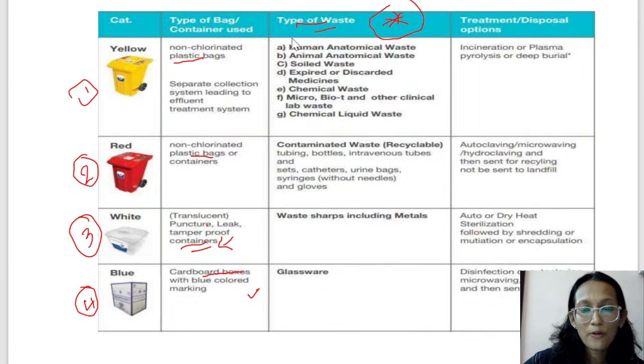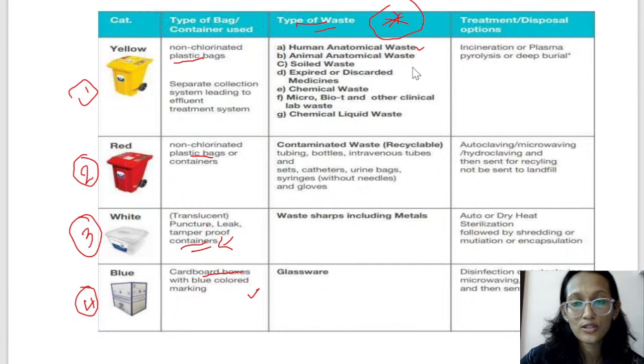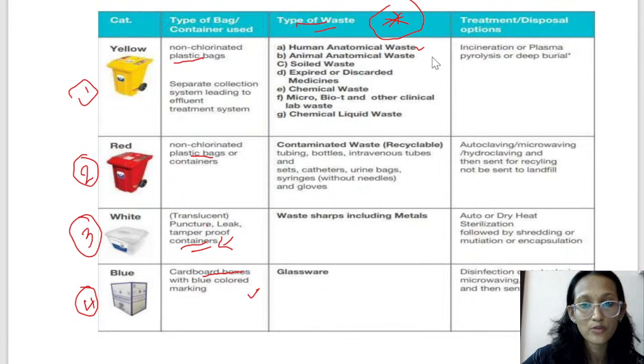The type of waste that goes into the yellow container is human anatomical waste. Human anatomical waste means any part that comes out after a surgery, like a placenta or a uterus, or after a biopsy. All those materials go into the yellow container. Animal anatomical waste goes into the yellow container.